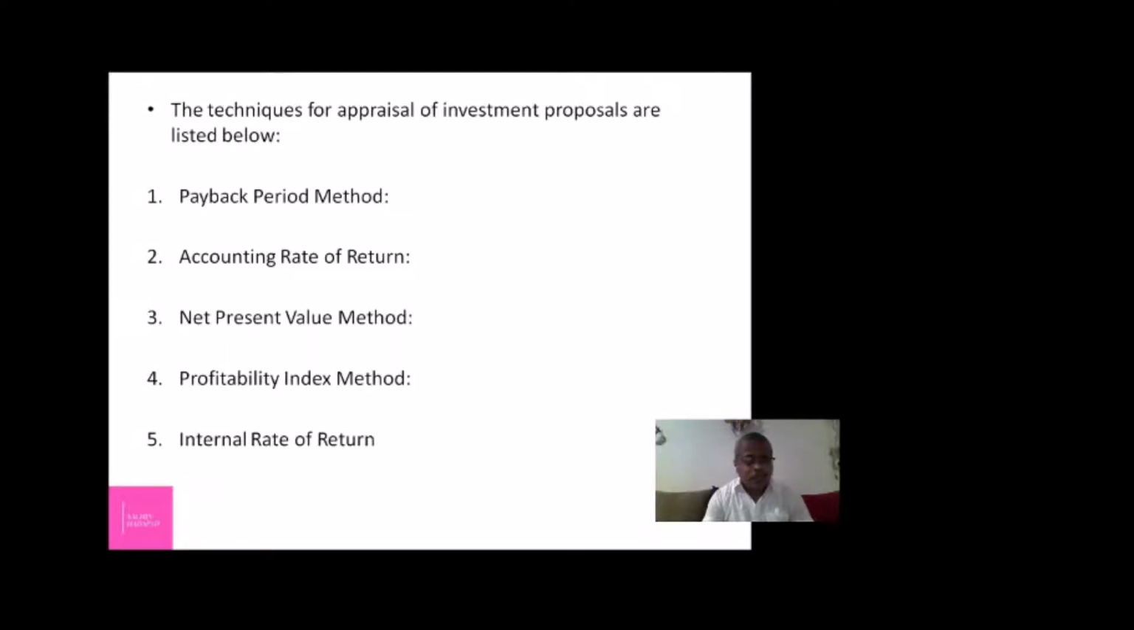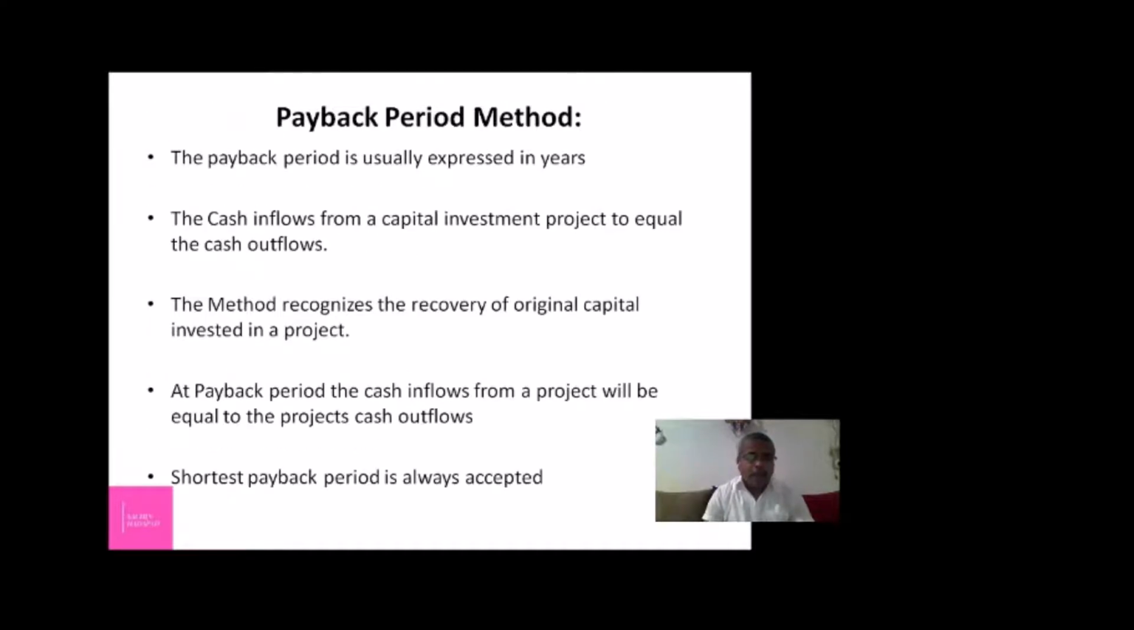Let's study the first one, payback period method. In the payback period method, you will get the answer in years only. The cash inflow from a capital investment project equals the cash outflows. If you are investing 100 rupees in a project, then in how many years will you get the 100 rupees back? That number of years is called the payback period method.